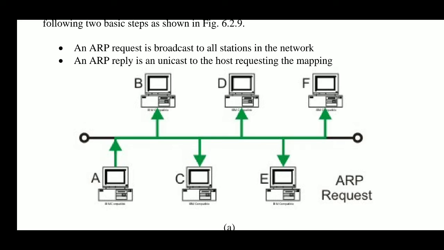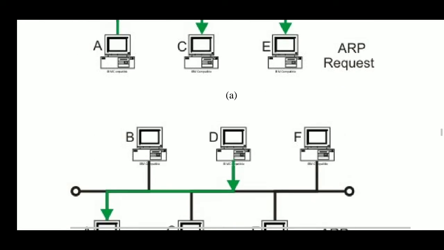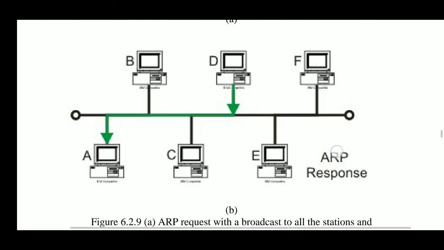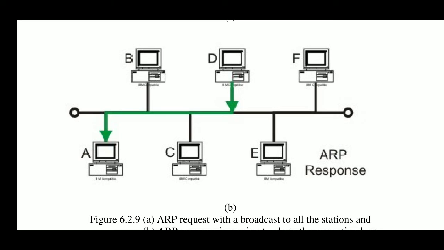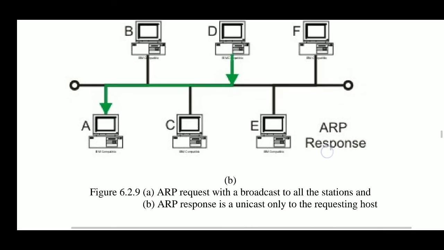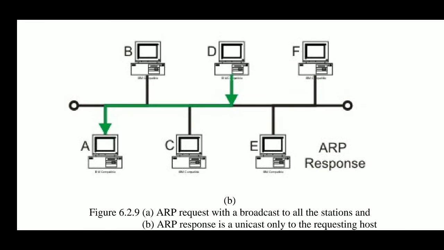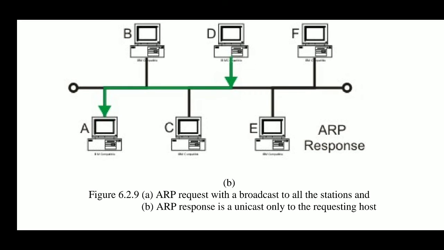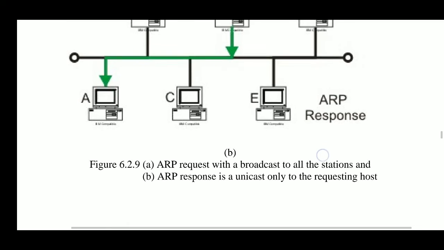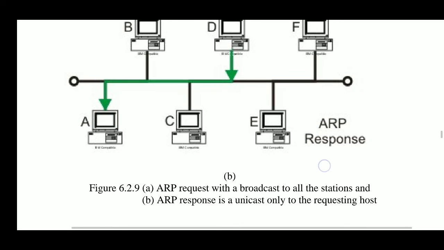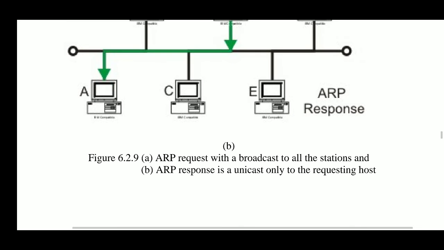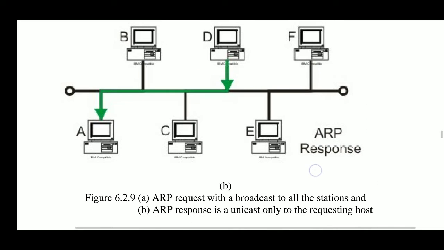In the LAN, whenever a device finds that this IP address belongs to it, like D, it unicasts that this IP address belongs to me, and A will send the IP packet to device D directly using ARP.